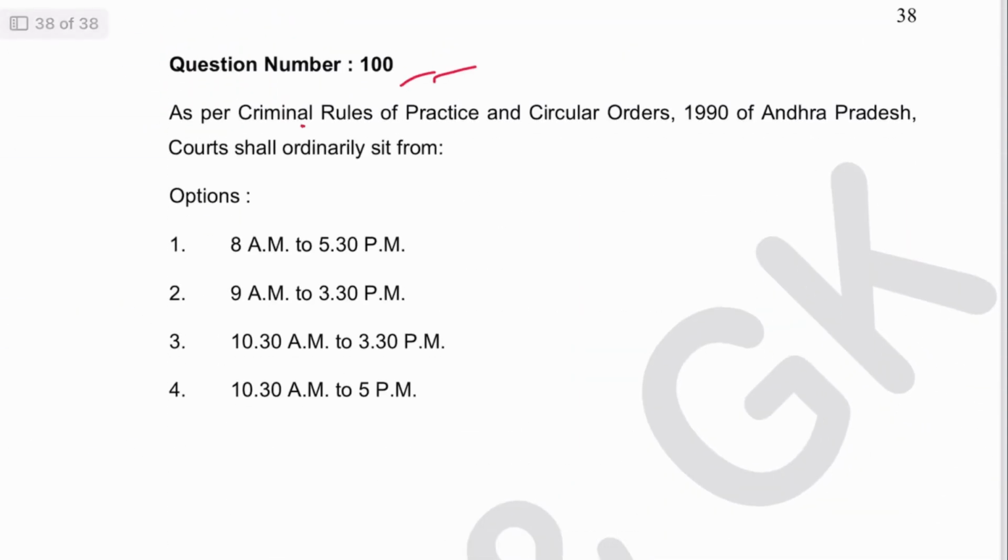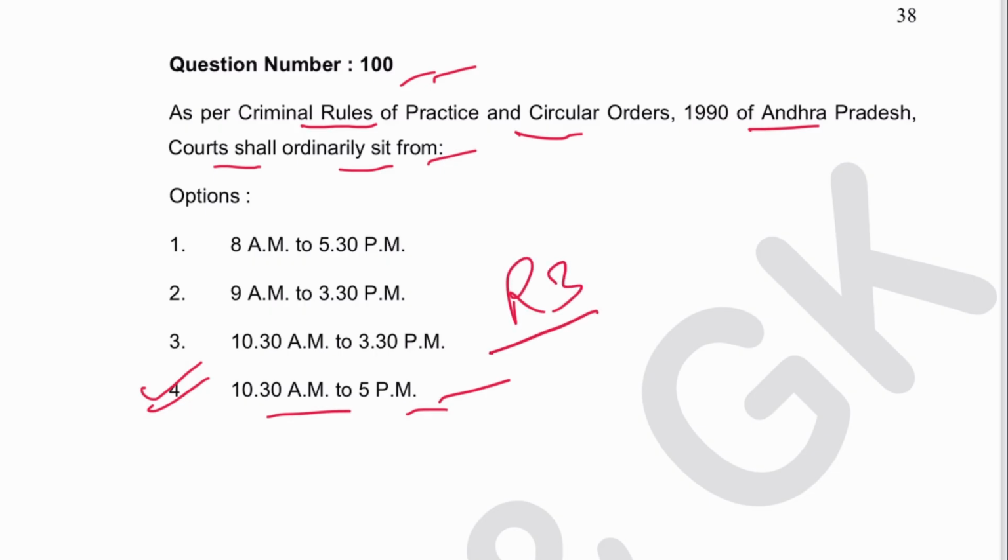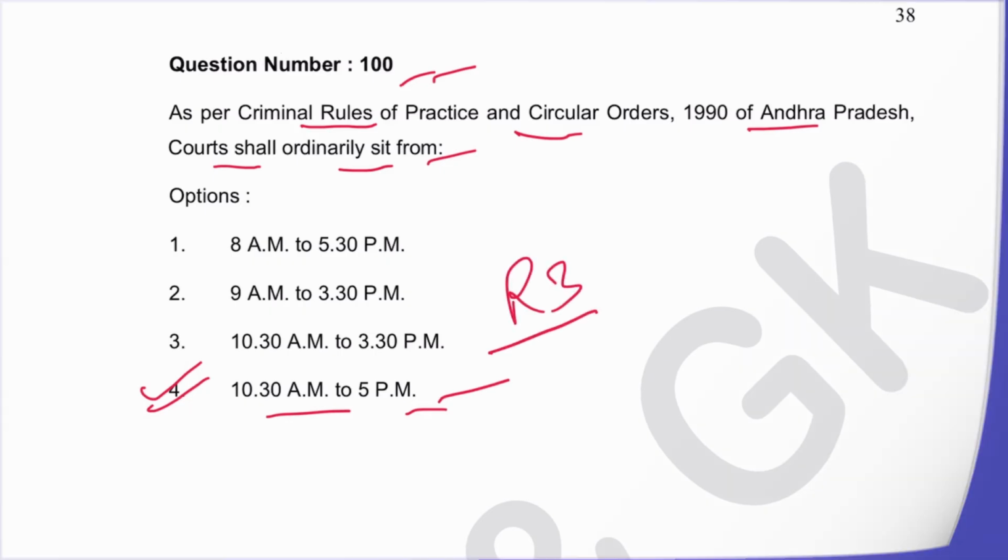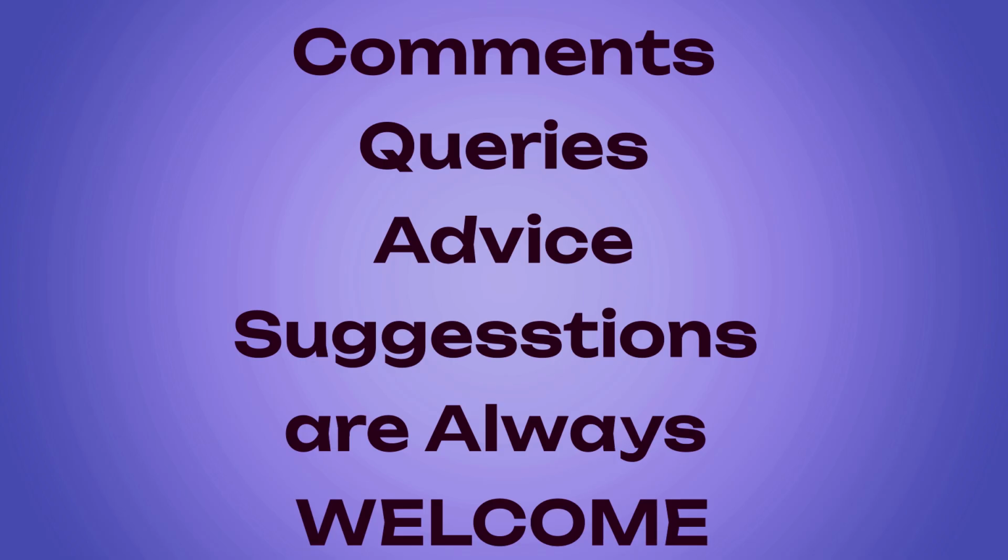Next is 100. As per Criminal Rules of Practice and Circular Order of AP, court shall ordinarily sit from 10:30 to 5 p.m. 4 is the answer, and this is Rule 3. Okay. So friends, here we have discussed all the questions of preliminary exam paper of Andhra Pradesh Judicial Services 2021.